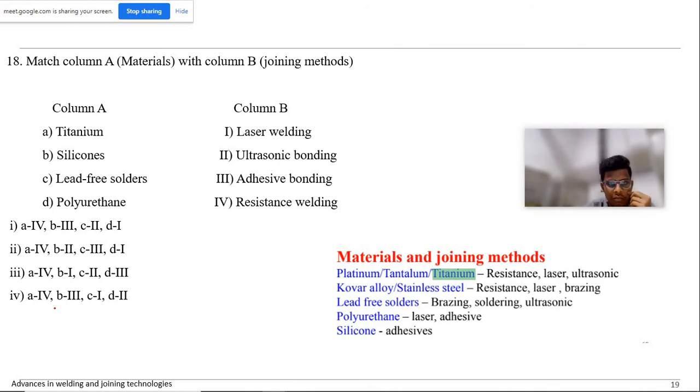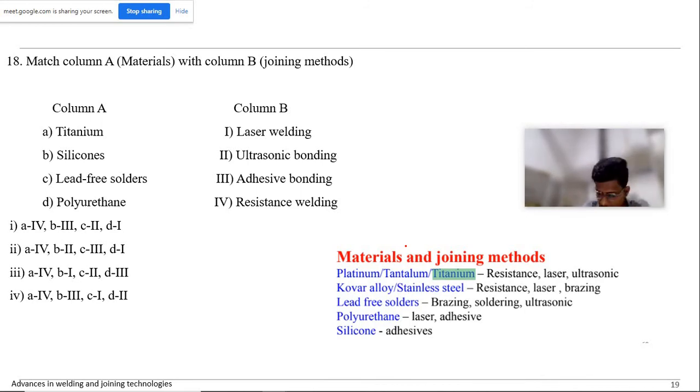For titanium, it's resistance welding, and also we can go for laser ultrasonic. Silicons, obviously, it's adhesive bonding. It's mentioned in the first slide only. These are the things we need to know. Basically, you need to know the principle, on what the material is and whether it is suitable.